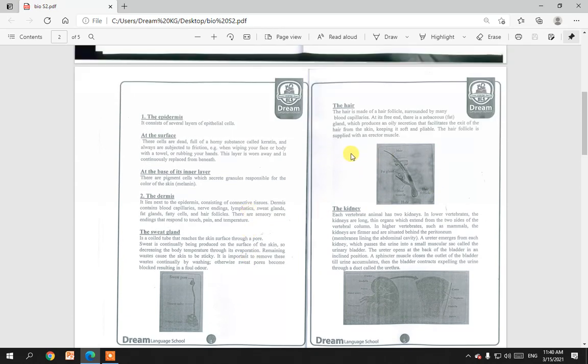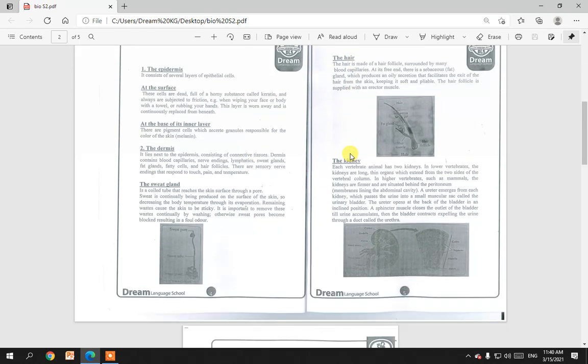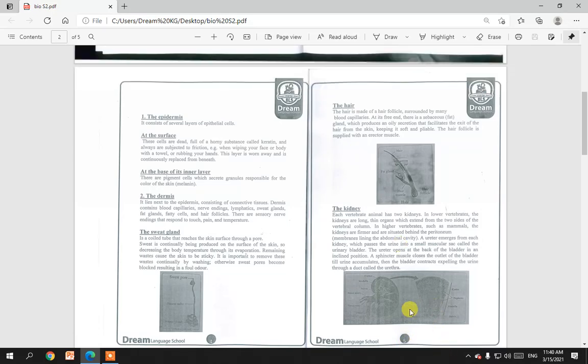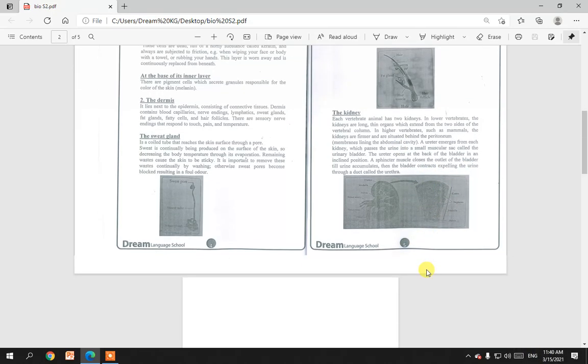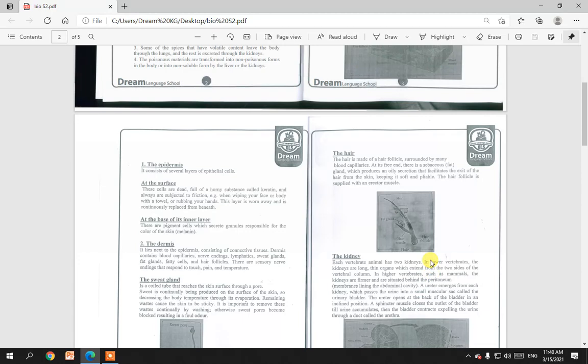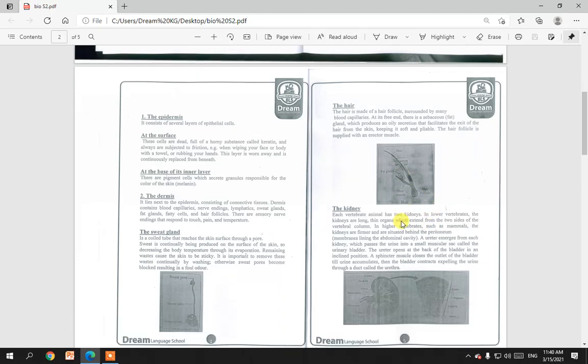Also, we have the hair. The hair is made of a hair follicle which is surrounded by many blood capillaries. At its free end there is a sebaceous fat gland, which produces an oily secretion that facilitates the exit of the hair from the skin.